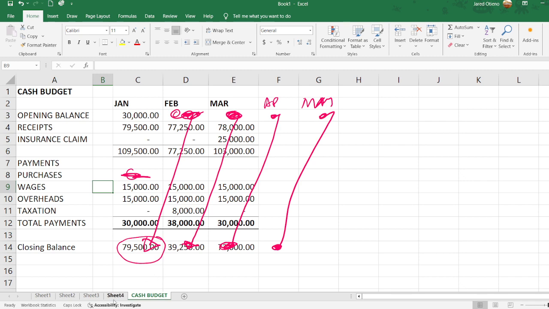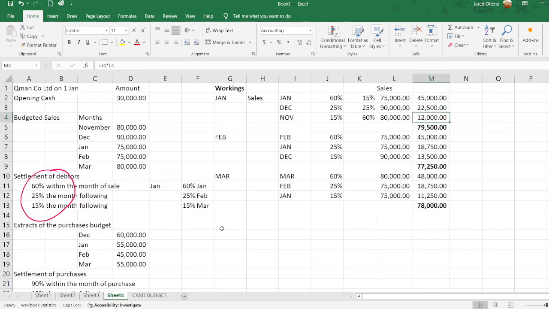So let us look at how the purchases working will look like. So these are working on sales, and now let me look at the working on purchases. So how the purchases are looking like. And of course, you're looking at the purchases in January, and we are told that this is the actual cash that we are paying.